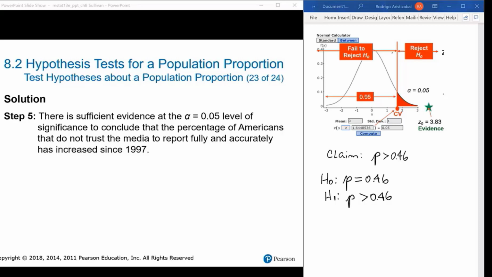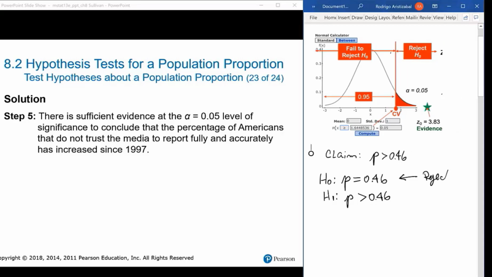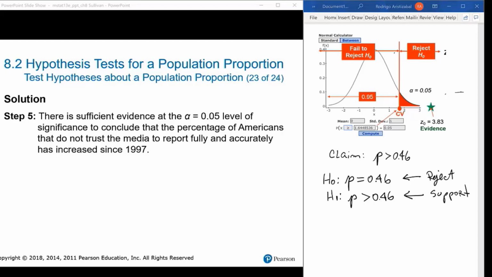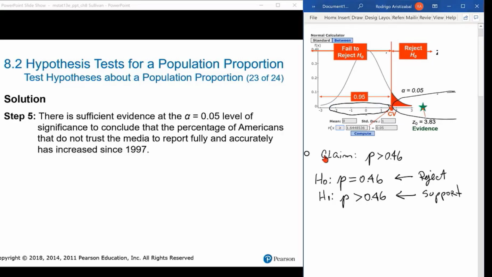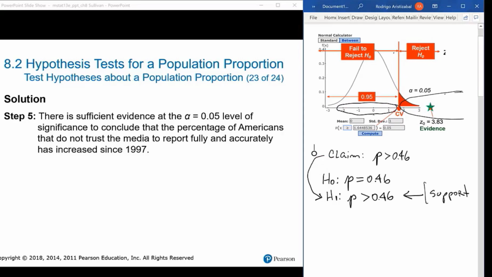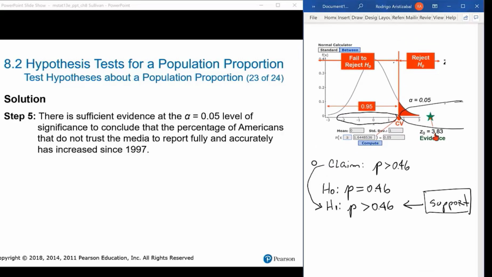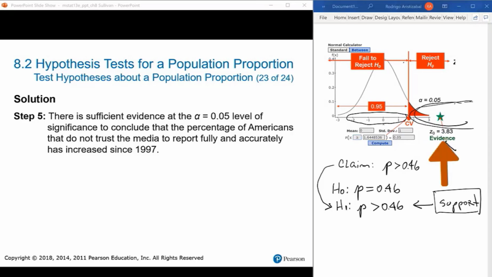In the conclusion, you must reject or support the claim. If the claim is the null hypothesis, you reject. But if your claim is the alternative hypothesis, you support. On the other hand, if your evidence falls in the rejection region, in this area, you have sufficient evidence either to reject or to support. However, if you got a value close to the previous study, then you have insufficient evidence either to reject or to support. In this example, because my claim is in the alternative, we support the claim because we have sufficient evidence. And my conclusion could be written in this way.